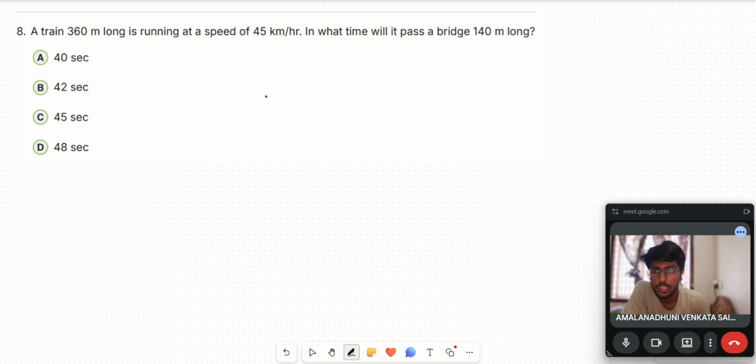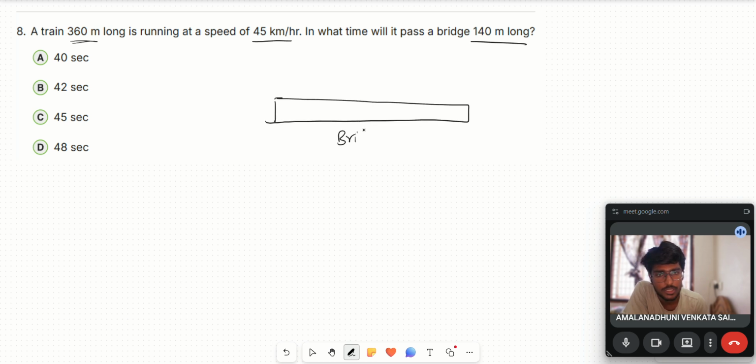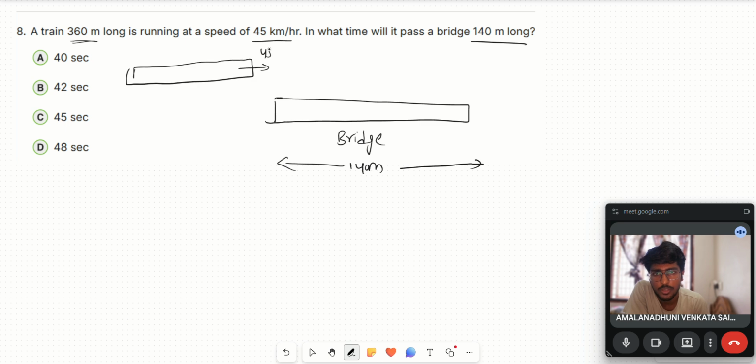Let's move on to the eighth question. A train 360-meter long is running at the speed of 45 kilometer per hour. In what time will it pass a bridge 140-meter long? For suppose this is a bridge which is 140-meter long. The train length is 360 meters. For suppose this is a train which is moving at 45 kilometer per hour with the length of 360 meters.